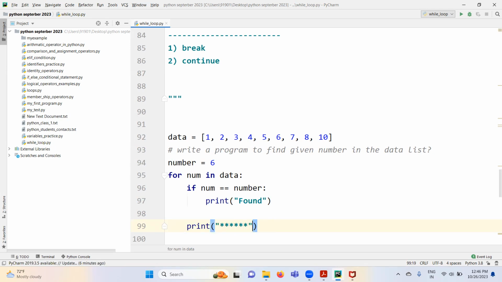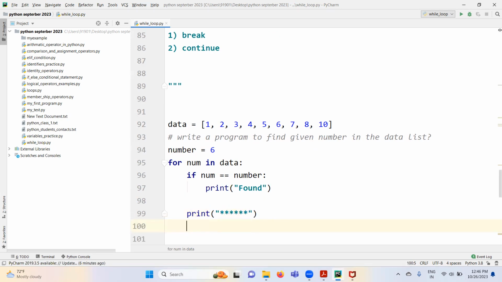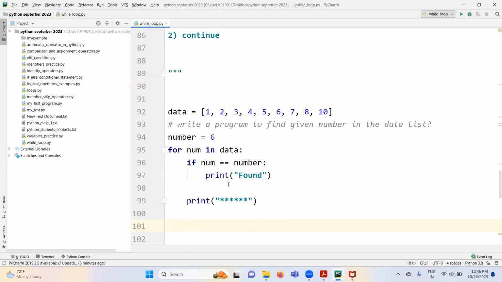So in this context, when I run this program, Python is going to start this loop. Once it starts the loop, it will check the condition. The first time, what is the num value? 1, right? 1 equal to number. What is the number value? 6. Basically, here 1 equal to 6. Is it true or false?